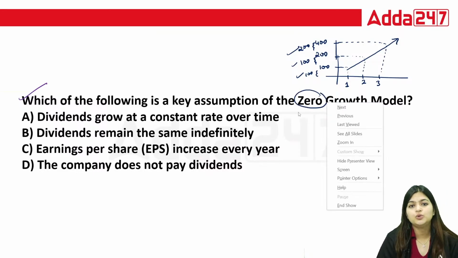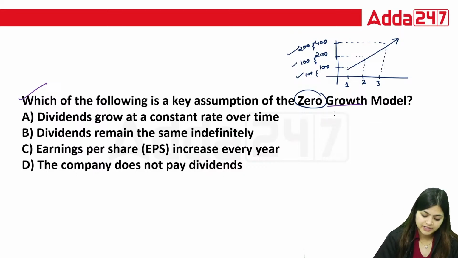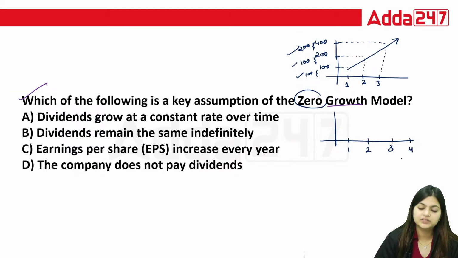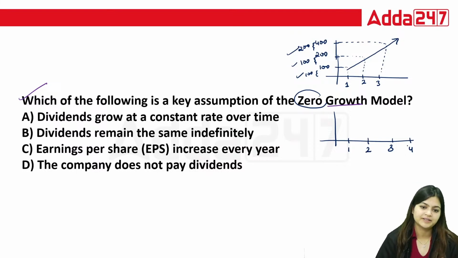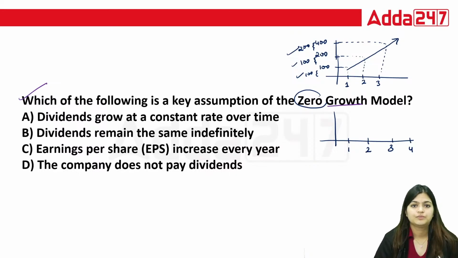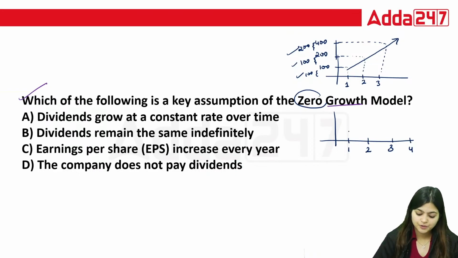Zero growth means whether you earn in your first year, second year, third year, fourth year, your growth is going to be constant over time. Your growth is going to be zero. There will be no growth in your earning. That is what zero growth means.